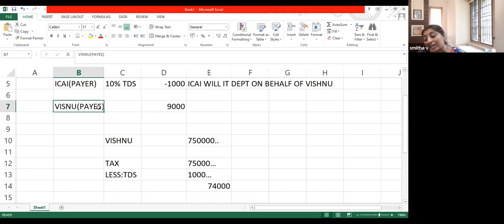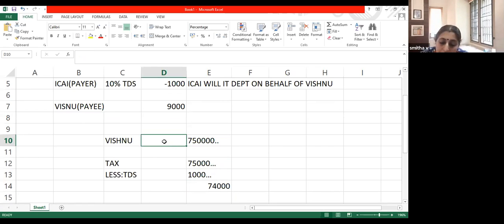We cannot call it a loss. TDS is never a loss. The recipient or the payee can always claim credit of that amount from his total tax liability. 1,000 can be deducted only from his total tax liability. It cannot be deducted from his income. If you ask me how much is Vishnu's income, here you have to include the full amount of 10,000 which is received from income tax department. The full amount of 10,000 is included in income, and 1,000 will be deducted from his tax liability.